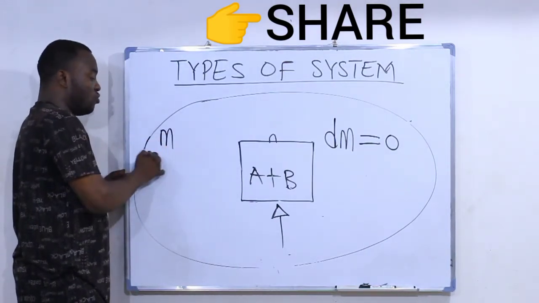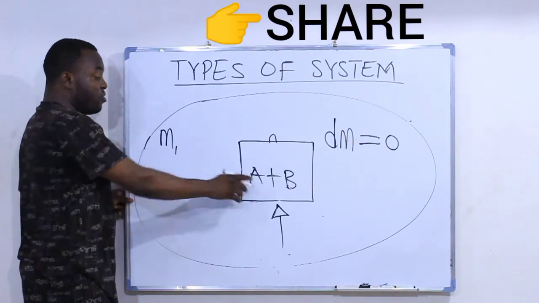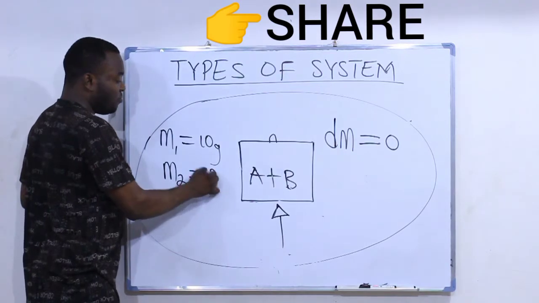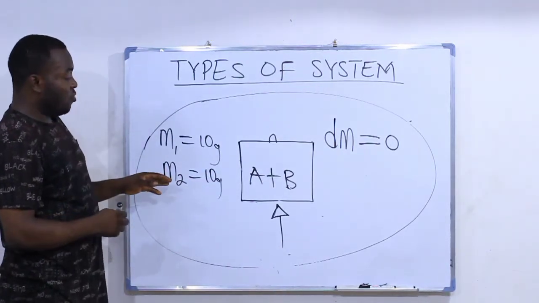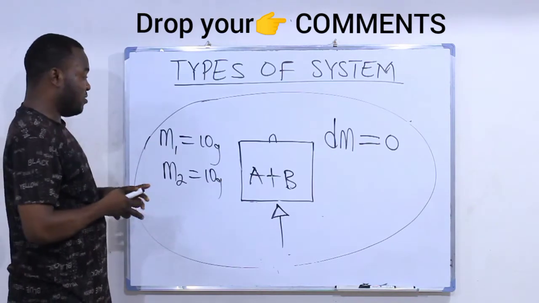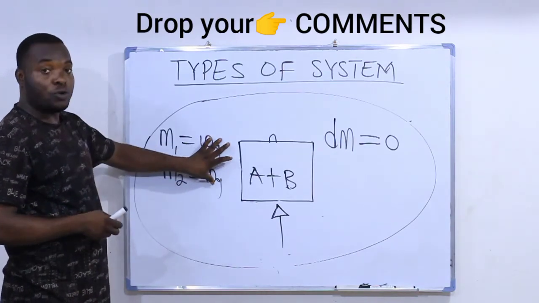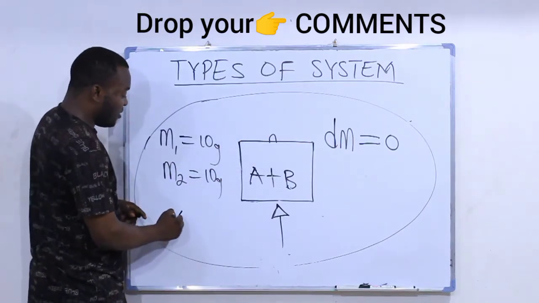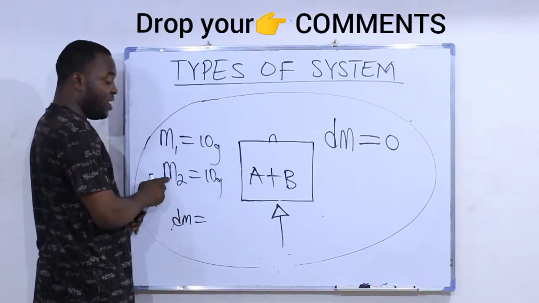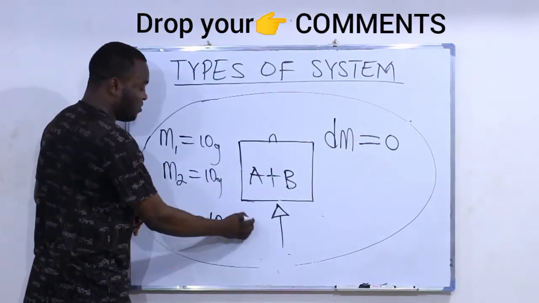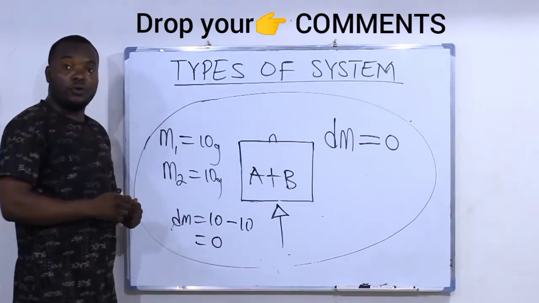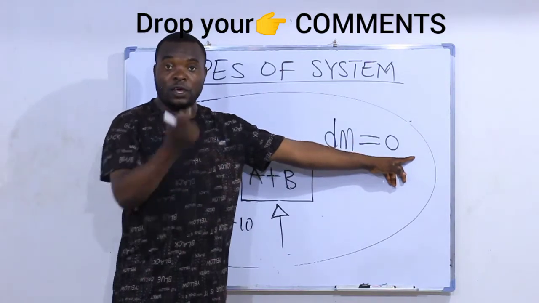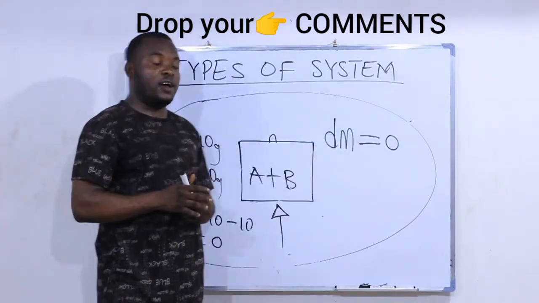Why do I say so? Assuming the initial quantity of meat you started with was 10 grams. After cooking, your meat is still 10 at the end. You are not including the water absorbed by the meat now. Your initial and your final are the same because nothing new entered as a result of the covering. So our change in mass is the final, which is 10, minus the initial, which is 10. And 10 minus 10 gives us 0. So for a closed system, change in mass is equal to 0, because the initial is equal to the final.